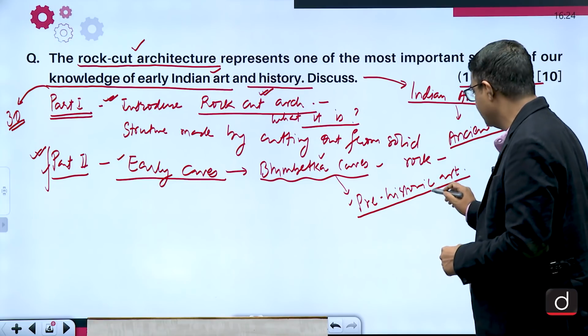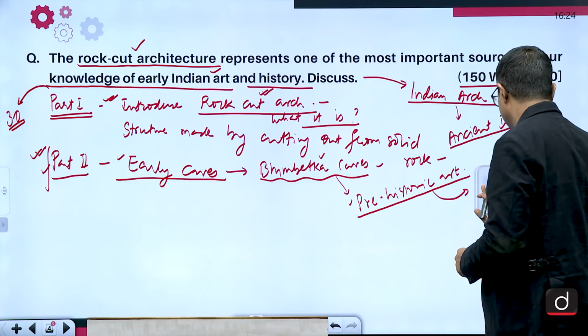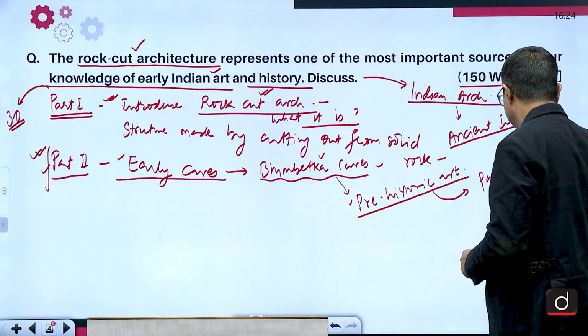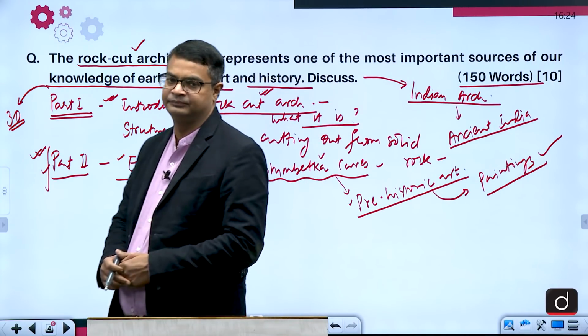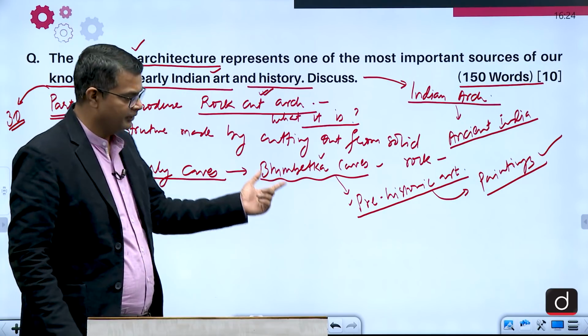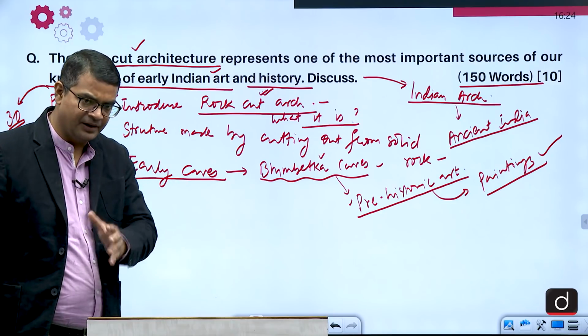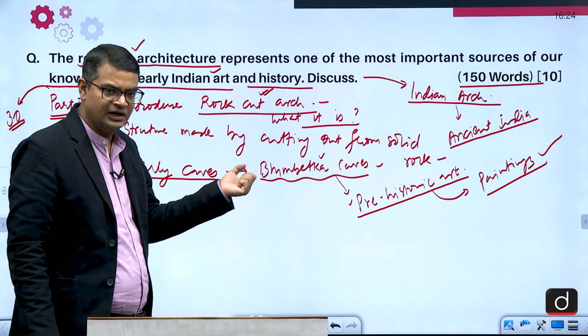In the prehistoric art we find these caves famous for paintings, which are an expression of the socio-cultural life of that time. So painting in the prehistoric period, in the Mesolithic period, in the later Paleolithic period, and mainly in the Mesolithic period, which is an expression of their socio-cultural life.